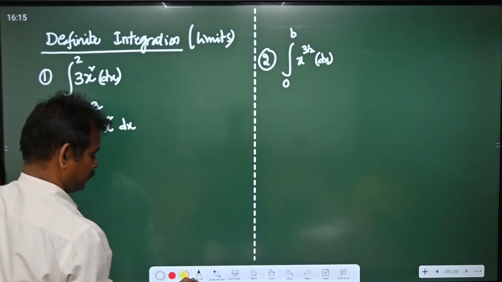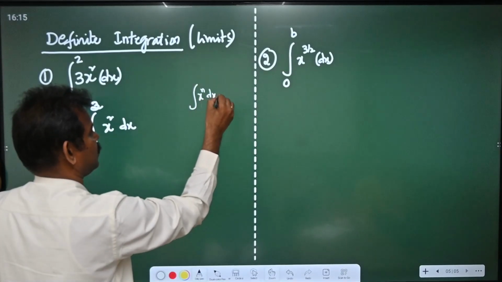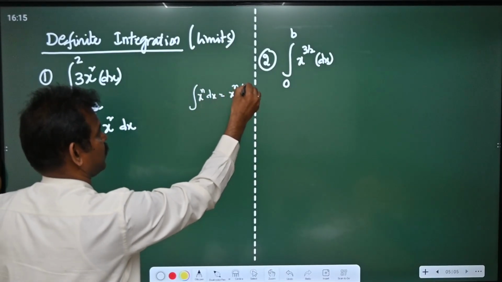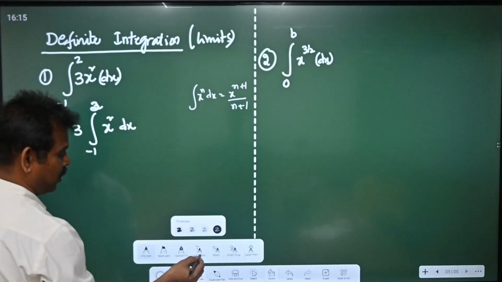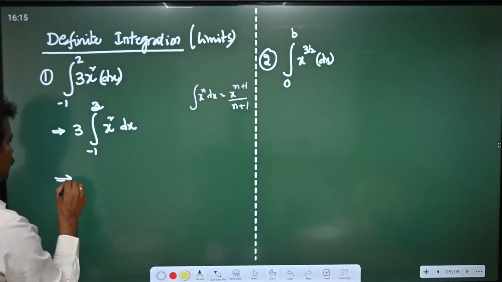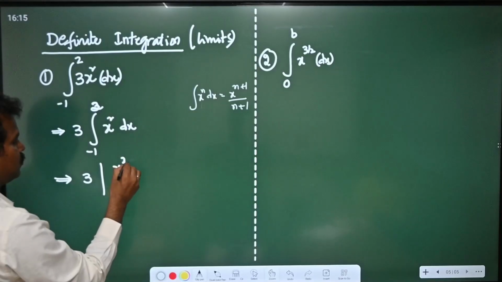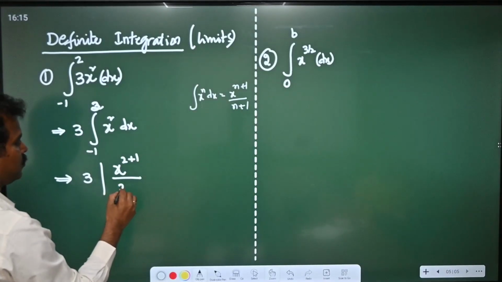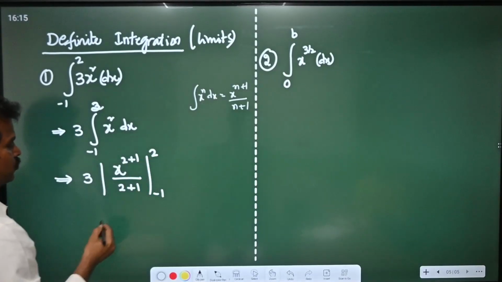Integral x power n dx is equal to x power n plus 1 by n plus 1. By using this formula, you can write this as x power 2 plus 1 by 2 plus 1. Now limits minus 1 to 2.